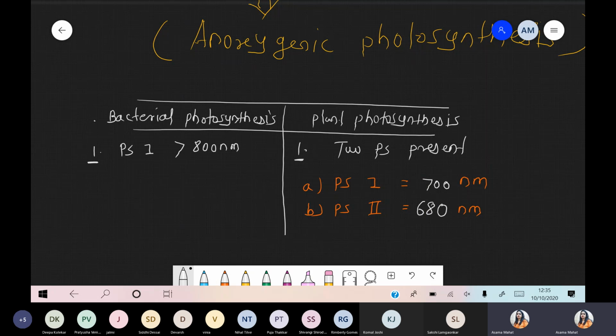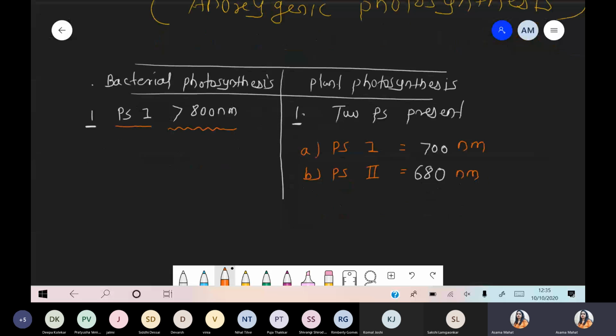That part we'll discuss in the photosynthesis chapter. But what is important: whenever we are talking about bacterial photosynthesis, meaning photoautotrophic bacteria, not cyanobacteria, they consist of only one type of photosystem, with a range of more than 800 nanometer. While in plants, two photosystems are present, photosystem 1 and photosystem 2, and definitely they have different absorption spectra.